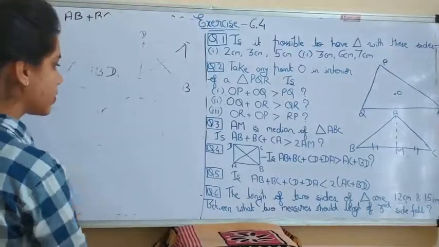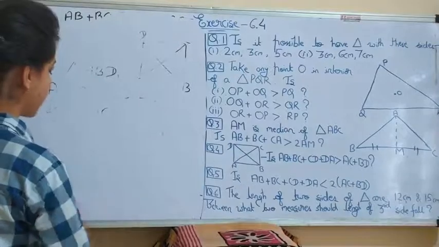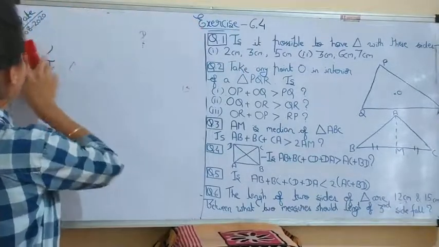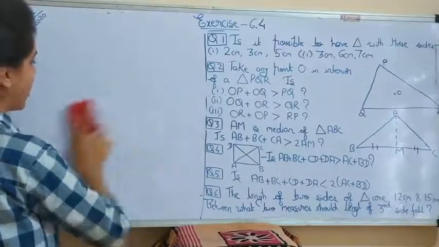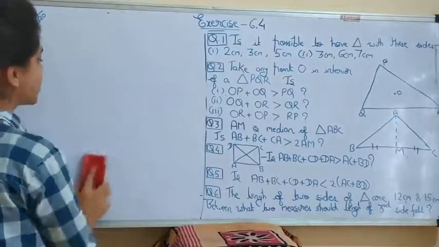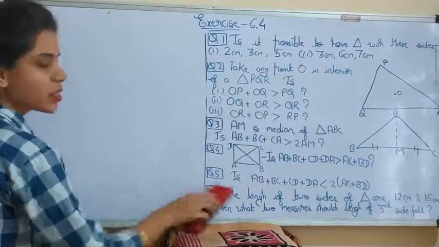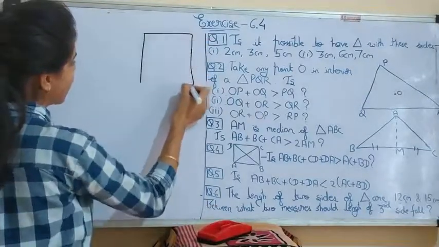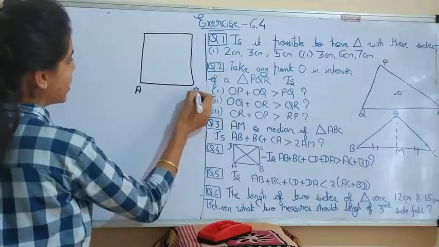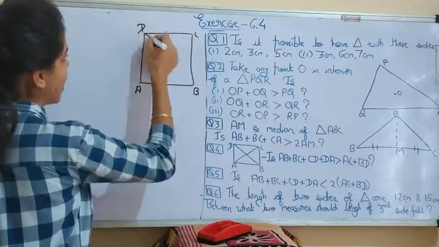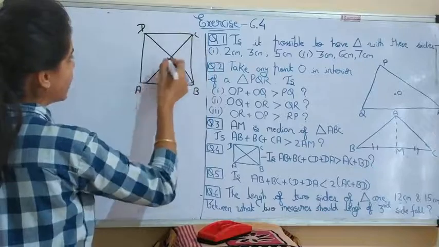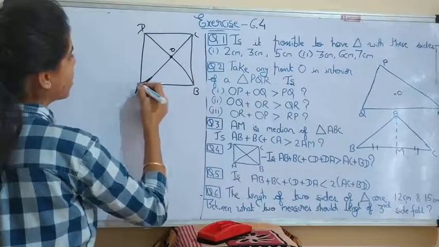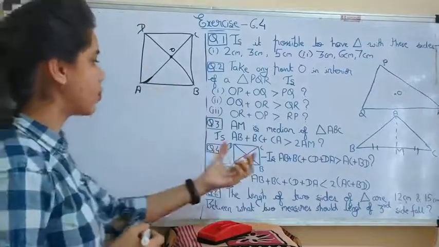In this question, a quadrilateral is given, and for proving this equation, we have to take one point O in between, where the diagonals cross each other. Here we can make the same quadrilateral ABCD, and we have to take this point O here. Now we can prove this.